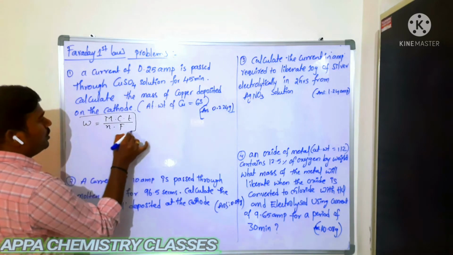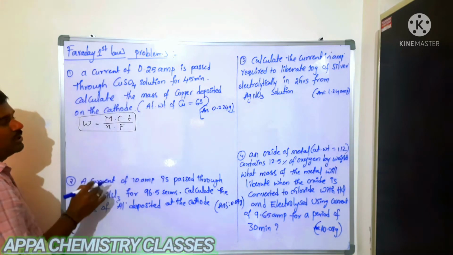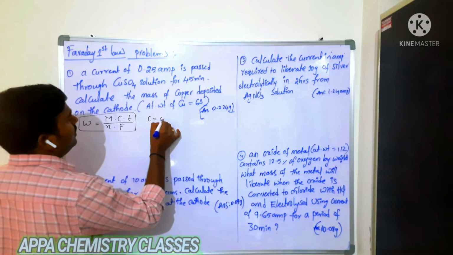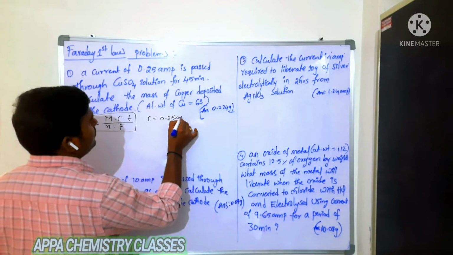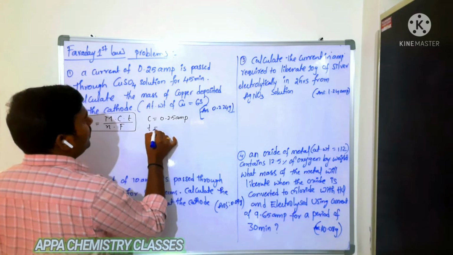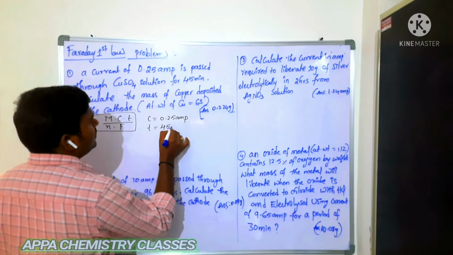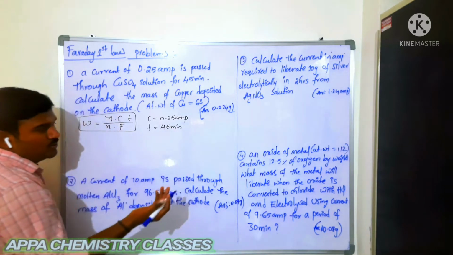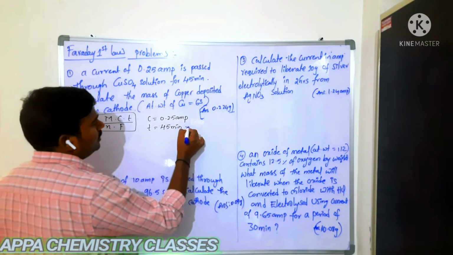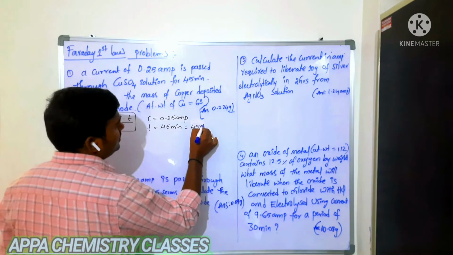First, write the data they have given. The current is 0.25 amperes, and the time is 45 minutes. You have to convert it into seconds, that is 45 into 60 seconds.